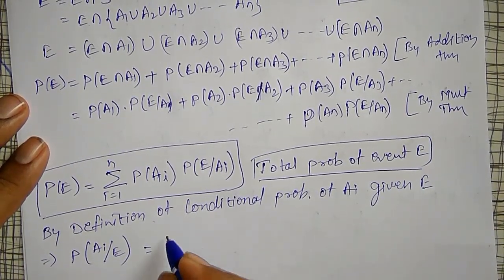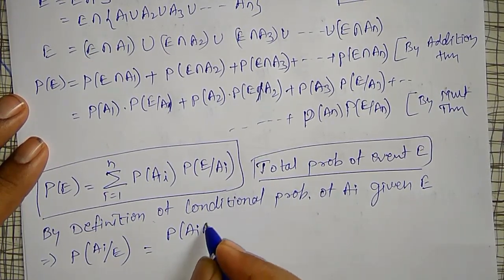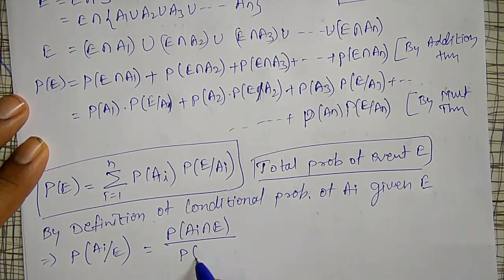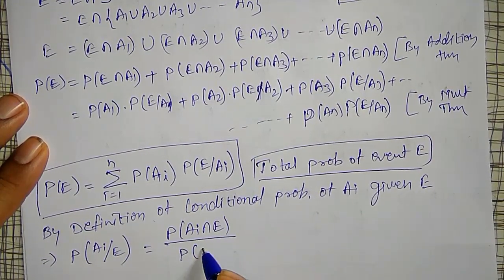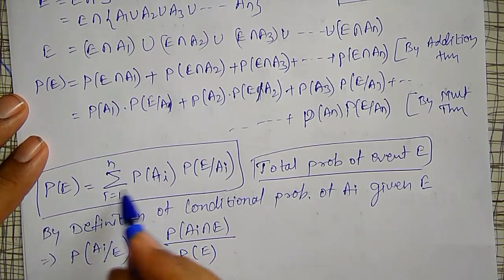This is defined to be the probability of Ai intersection E divided by the probability of E. For the numerator again I will use the multiplication rule, and the denominator I have already calculated.